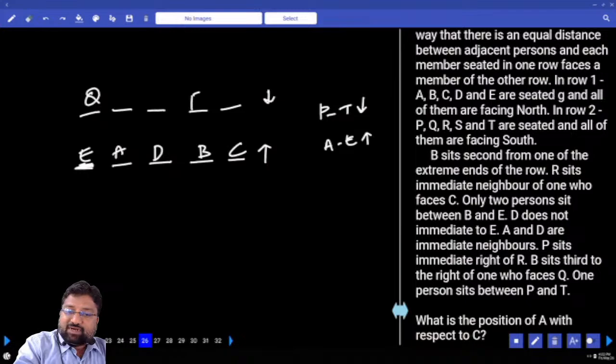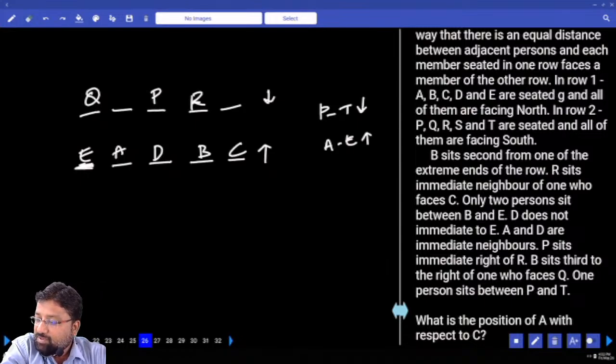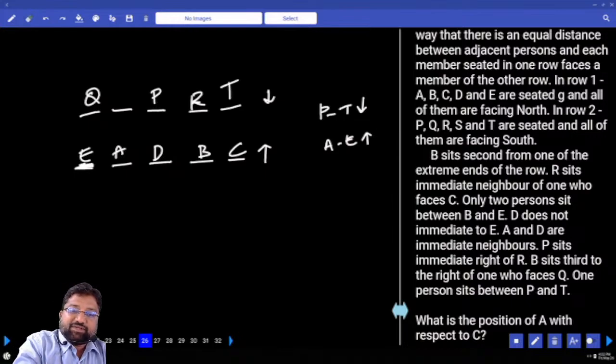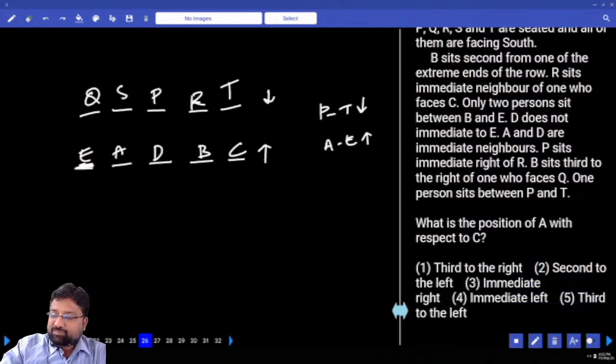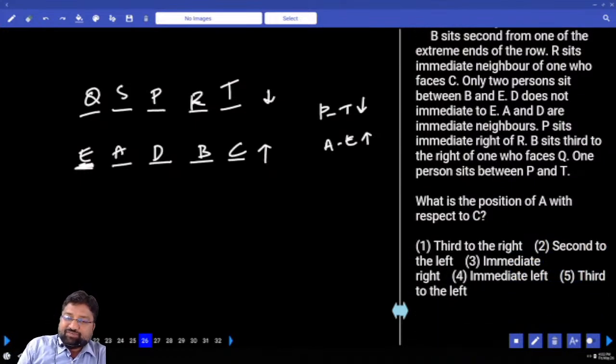Who should come here? R. P sits to the immediate right of R. That's it, right? Because we have to take left since they face south. 1 person sits between P and T. The remaining person's name is S. Clear? Simple and easy.